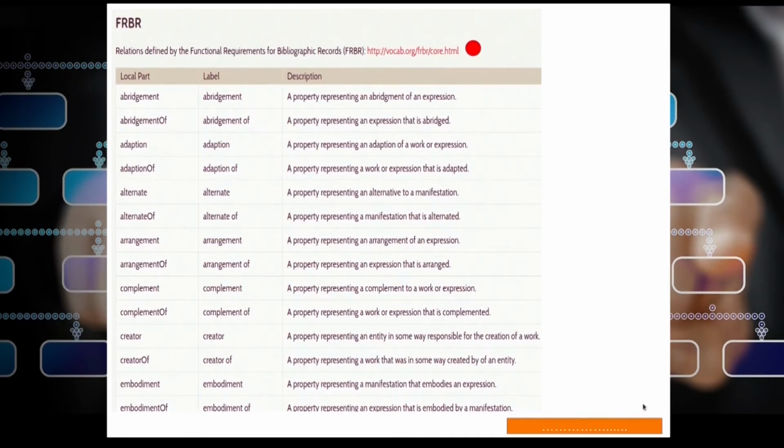I have given only a few, arranged alphabetically. Here you can see that all are bidirectional relationships: abridgment, abridgment of, adaptation, adaptation of, and so on. In this way these bibliographic relationships are proposed by FRBR.